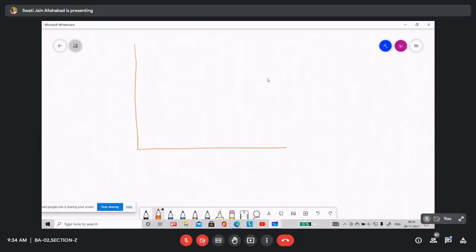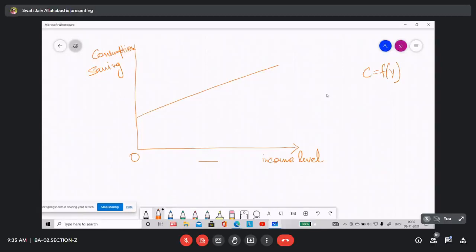Here you are taking income level. Here you are taking, say, consumption, savings, both if you take. So your consumption function is looking like this. And you are saying C is a function of Y. So as Y increases, C increases.